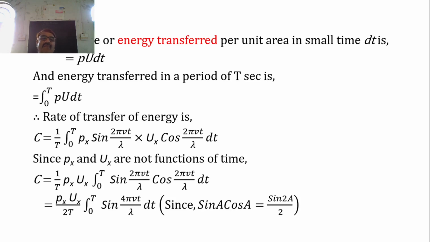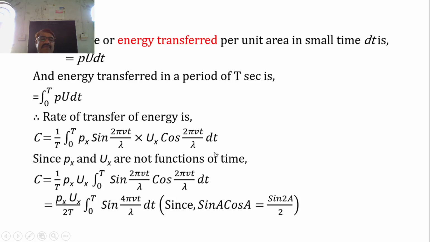Now, what is the rate of transfer of energy? To obtain it, we divide the energy transferred in a period T by the same period T. So the rate of transfer of energy is capital C equal to the integral from 0 to T of Pu dt divided by T. If we substitute the values of P and u, we obtain 1 by T integral 0 to T of Px sine 2 pi Vt by lambda into ux cos 2 pi Vt by lambda dt.